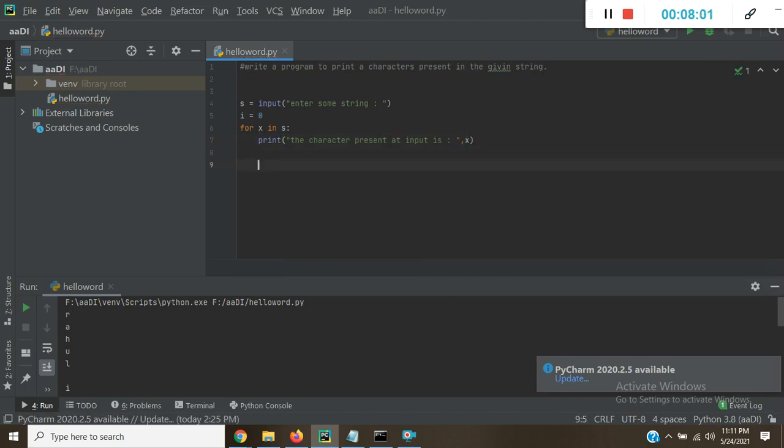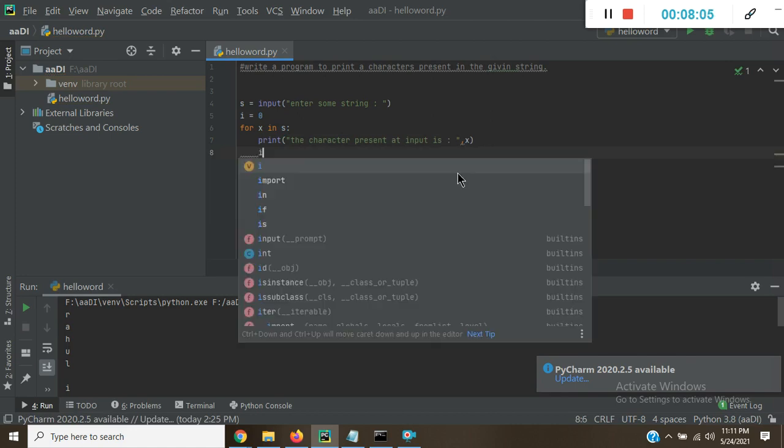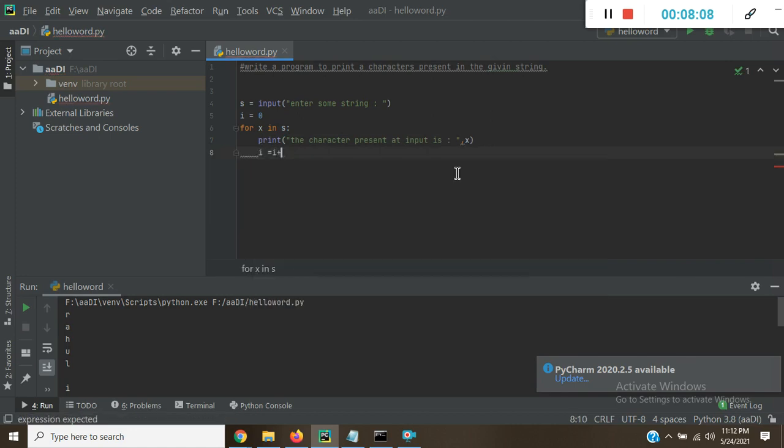And i equal to i plus 1. This is our increment of 1 every time the loop is running. It starts from 0 and ends at the length of the input we have provided.